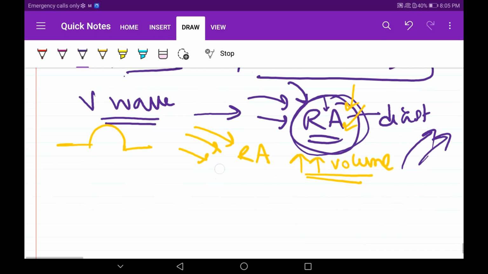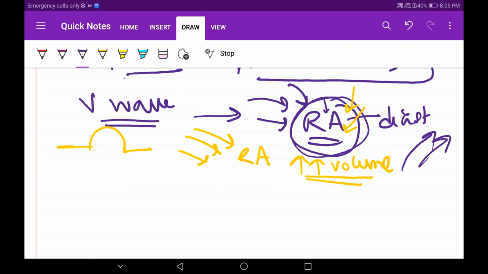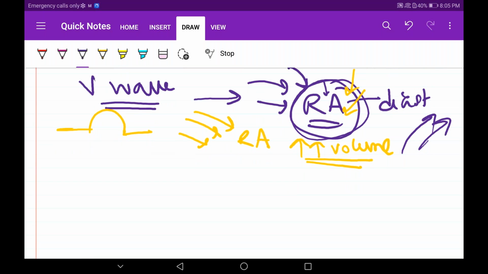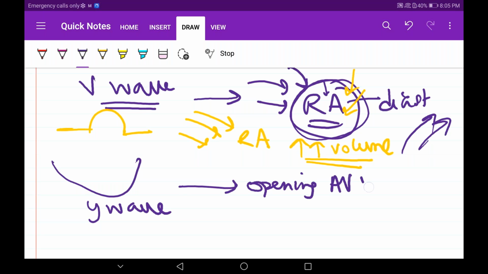I have to cover more topics also. Now, the ventricular pressure curve is also there. The aortic pressure curve is also there. And then next we have a Y wave, again a descent. Why is this Y wave occurring? Here we have opening of AV valves. Simple, nothing serious about this.